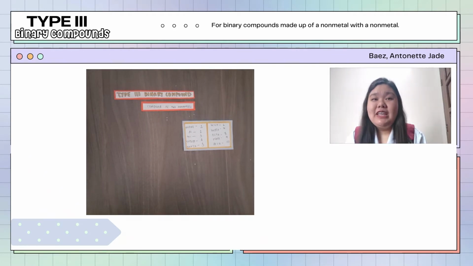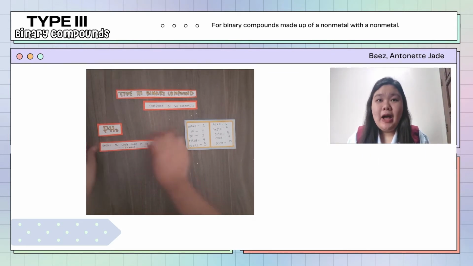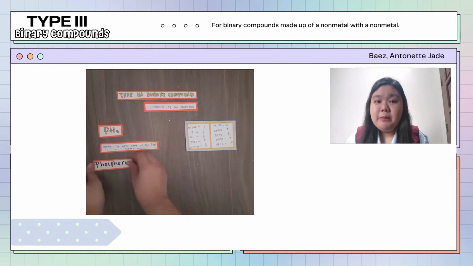So, we have here the given PH3. The first step in naming is we have to get the full name of the first element of the compound. The element name of P is phosphorus. Always remember to obtain the whole name of the first element. Let's proceed to the second element.